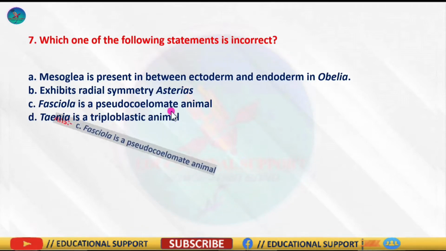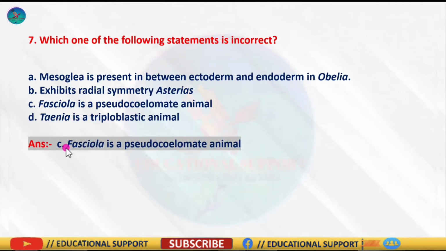So the correct answer is option C, because the statement Fasciola is a pseudocoelomate animal is incorrect, as it does not possess a body cavity, hence it is an acoelomate. So the answer is option C.